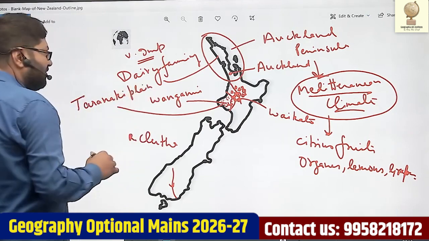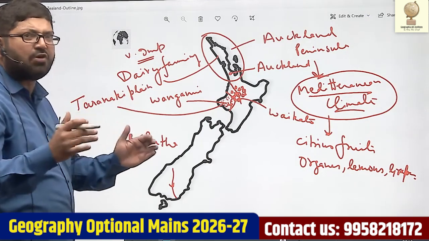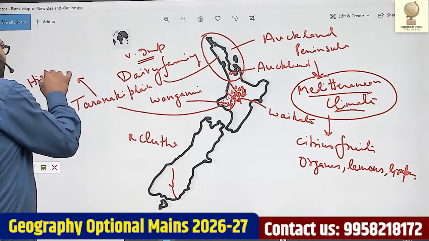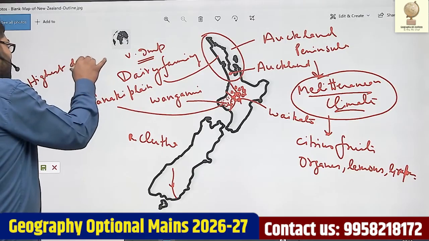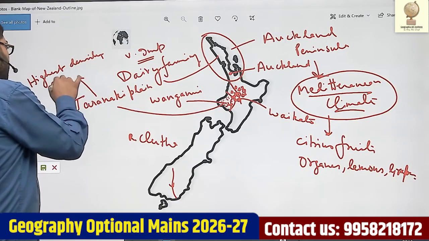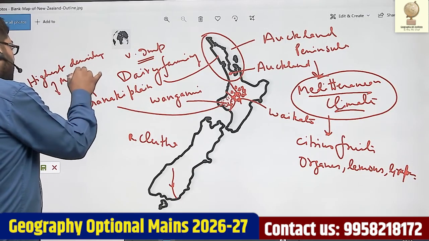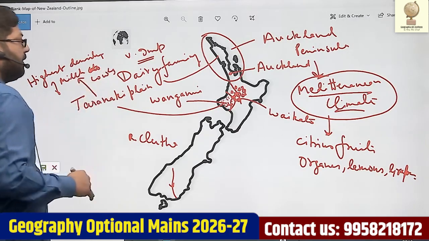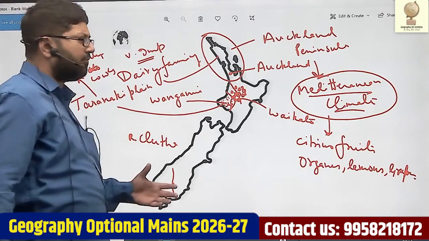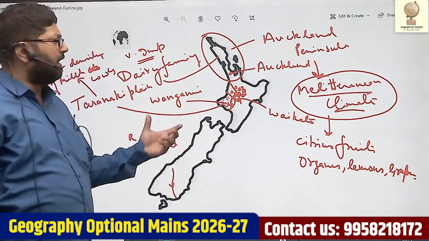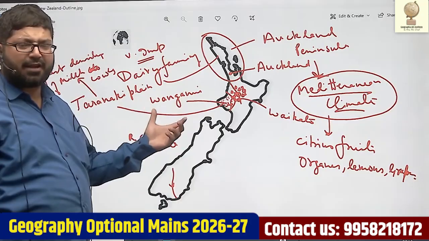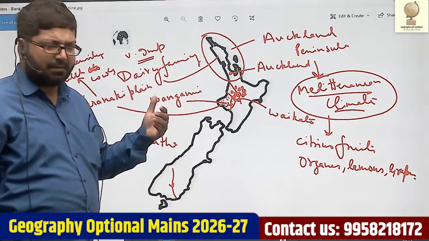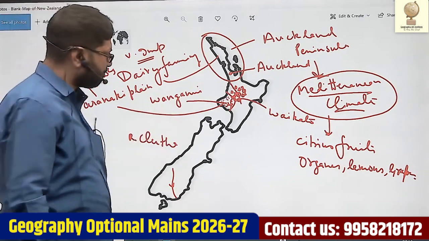It has the distinction of the highest density of milch cows in the world. Dairy farming, very important. The fertile volcanic soil of Taranaki Plain and adequate rainfall have enabled it to become the world's most important dairy farming region.